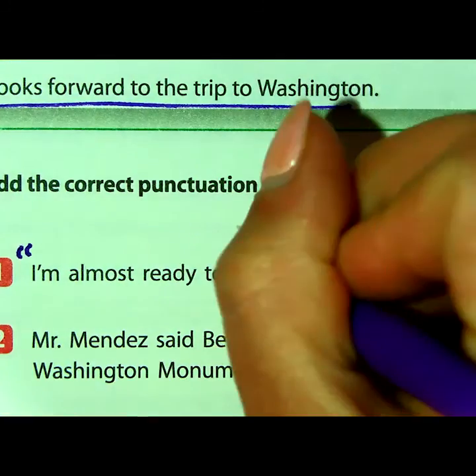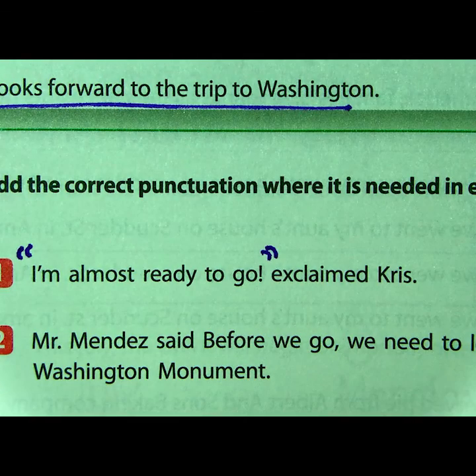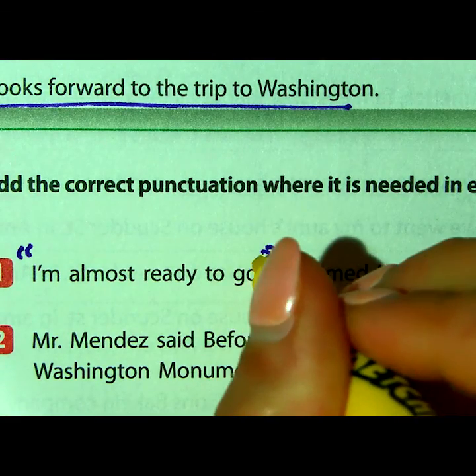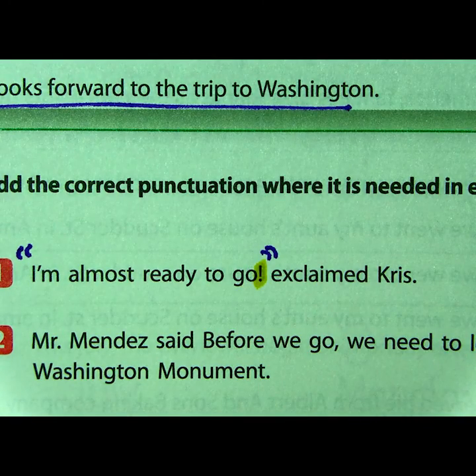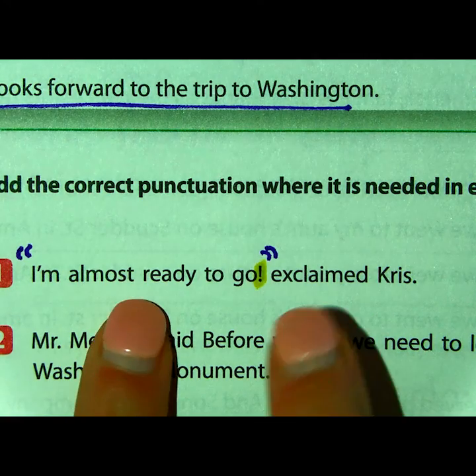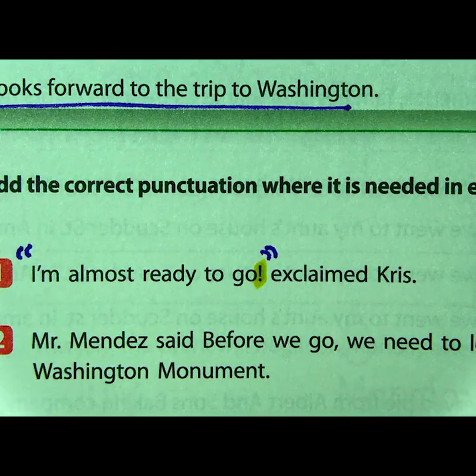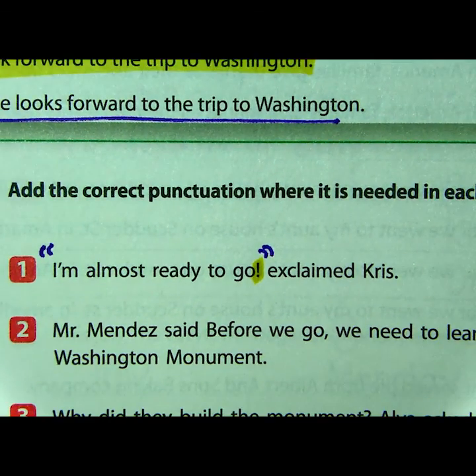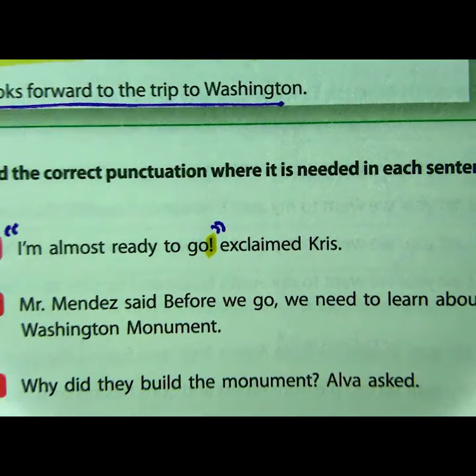Now, you're probably wondering, but what about the comma to separate? Well, in this instance, you don't need a comma because you already have this punctuation mark right here that separates these two ideas, the quote and then the end of the sentence, exclaimed Chris. Let's take a look at another example. Let me zoom out so you guys can see it all.